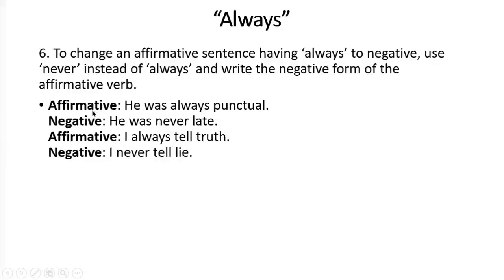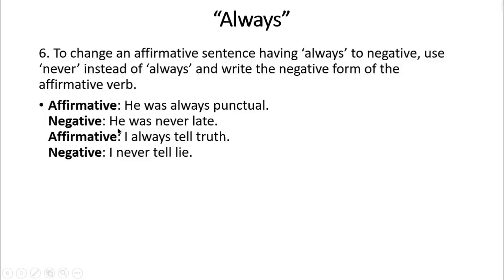Look at this example. He was always punctual. So dear students, we are instructed to use never instead of always. So we are going to use never instead of always. He was never late. We will write down the sentence as usual.